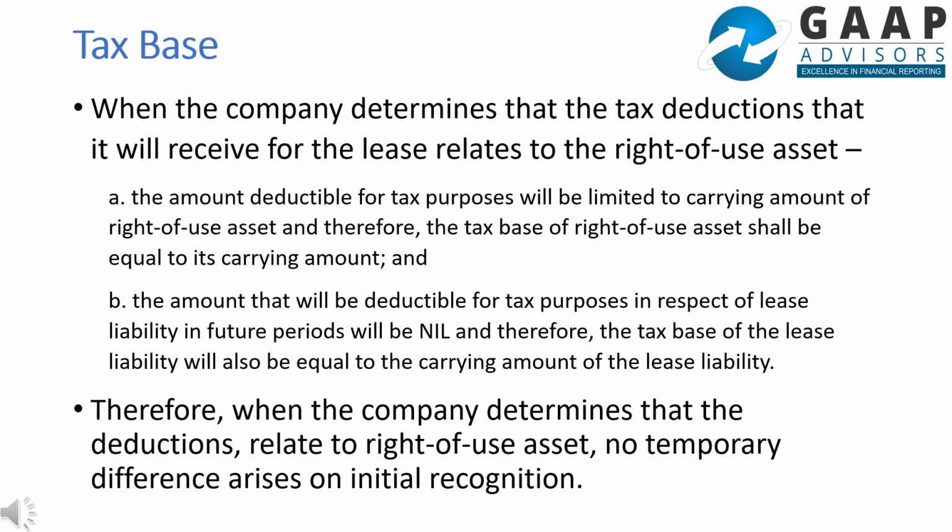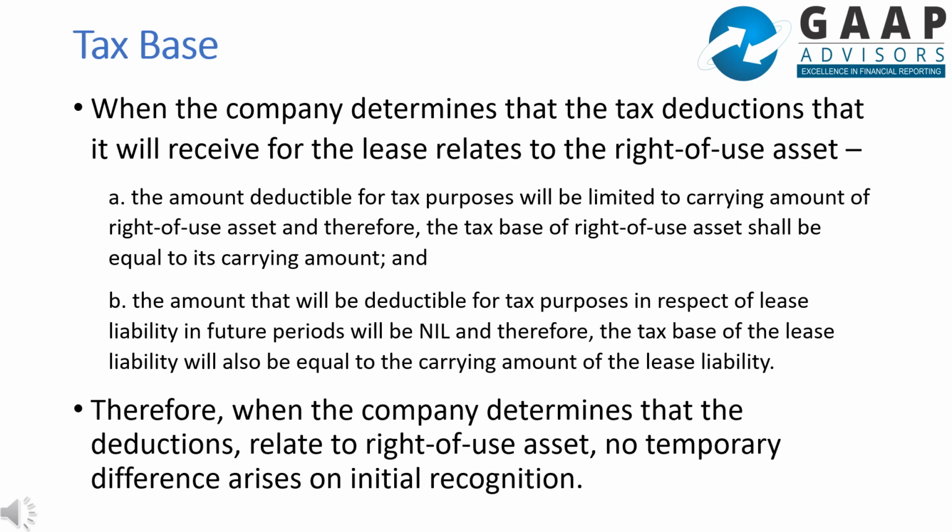When the company determines that the tax deductions that it will receive for the lease relate to the right of use asset, let us understand the tax base. The amount deductible for tax purposes will be limited to the carrying amount of the right of use asset, and therefore the tax base of the ROU asset shall be equal to its carrying amount.